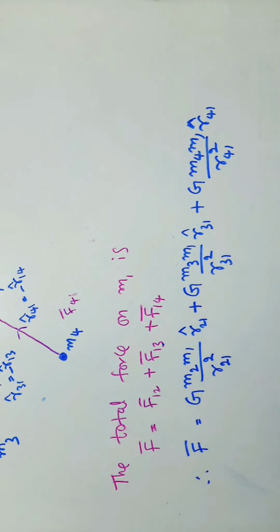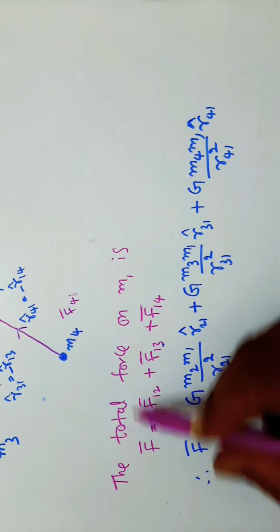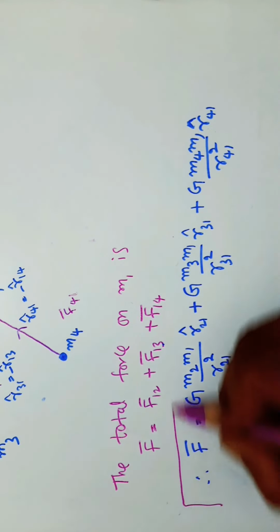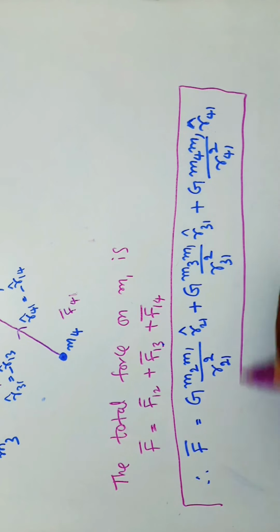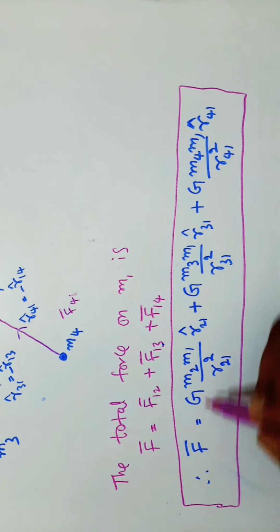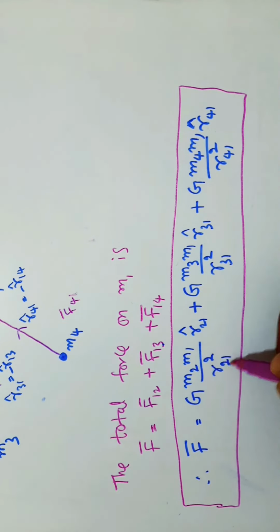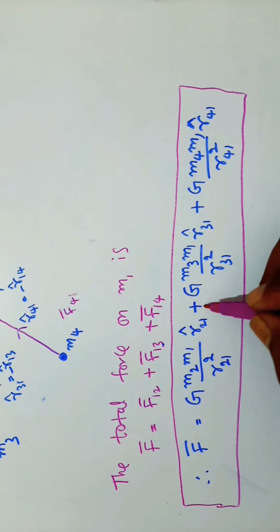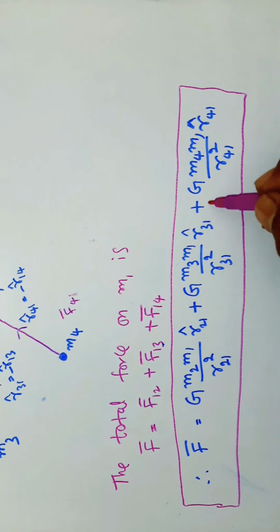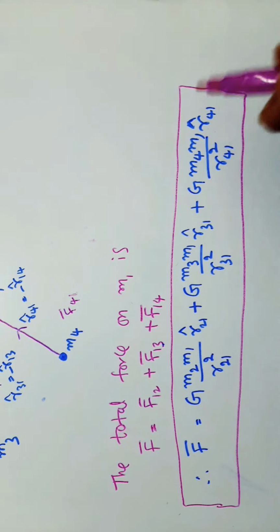So the net force, the total force on mass M1, is F bar equal to G M2 M1 by R21 square R21 cap plus G into M3 M1 by R31 square R31 cap plus G into M4 M1 by R41 square R41 cap.